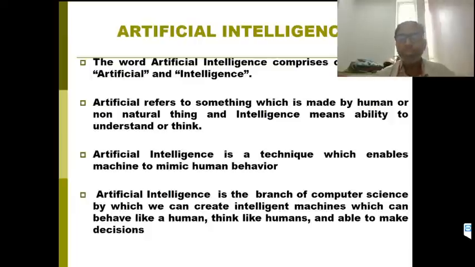So artificial intelligence is a branch of computer science by which we can create intelligent machines which can behave like a human, think like a human, and make decisions. Artificial intelligence is a theoretical concept. We implement this artificial intelligence on machines; it can be implemented.